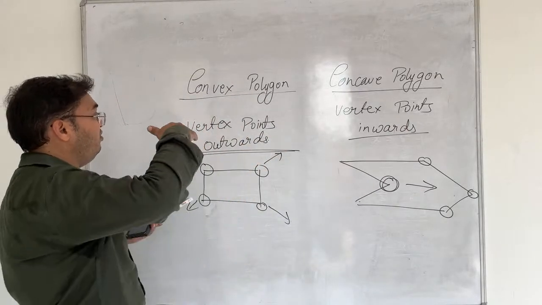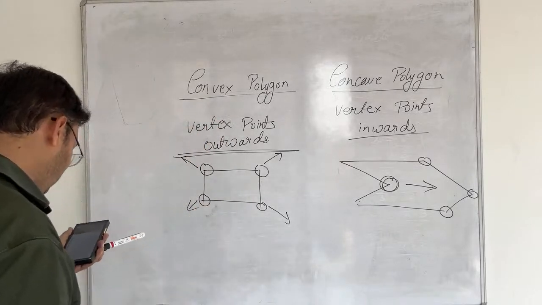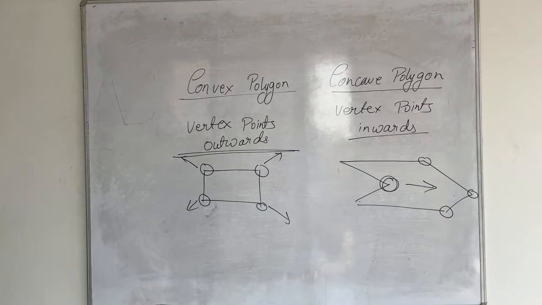Same way convex polygon means the points which move outside it, that is called convex polygon. So a very simple step to make you remember: concave polygon means cave means गुफा, और गुफा के अंदर जाए, यानी कि जो वर्टेक्स अंदर की साइड आता है उसको हम कहते हैं concave. And convex polygon means the polygon which goes outward, that is known as a convex polygon.